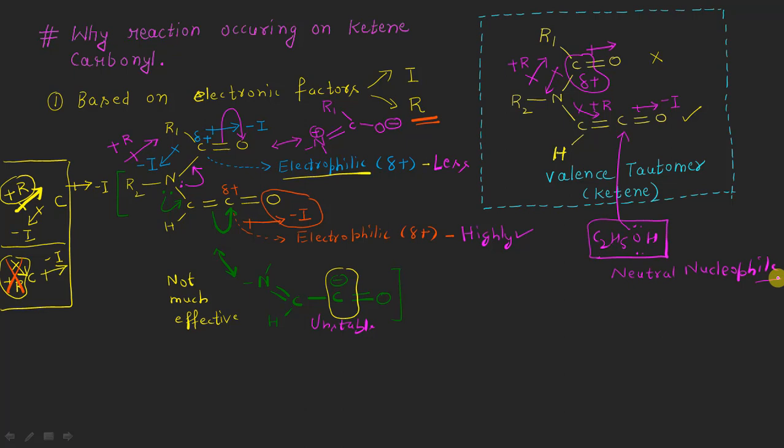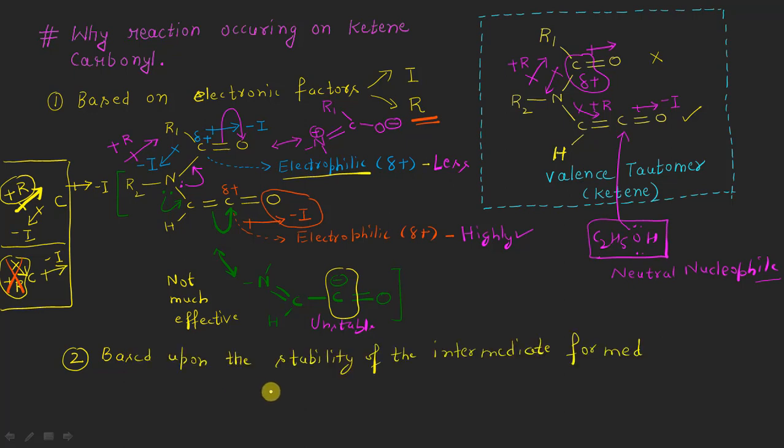And now there is also a second explanation for this regioselectivity, and it is based upon the stability of the intermediate formed after the attack of the nucleophile, okay? So I will be drawing both the cases here. First of all, let us say the ethanol as a nucleophile is attacking on this carbonyl carbon of the amide bond. So it will result in the formation of a single bond C, double bond oxygen. Let me draw only that part of the molecule with which the regioselectivity is concerned, okay?